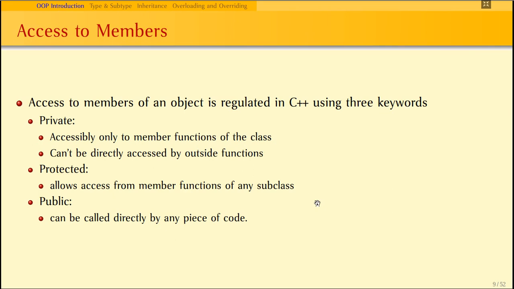Data declared as protected allows access from member functions of any subclass. That means if protected data is declared in the superclass, then it can be accessed only by its subclasses. No class other than the subclasses can access this protected data. Whereas in the case of public, it can be called directly by any piece of code.